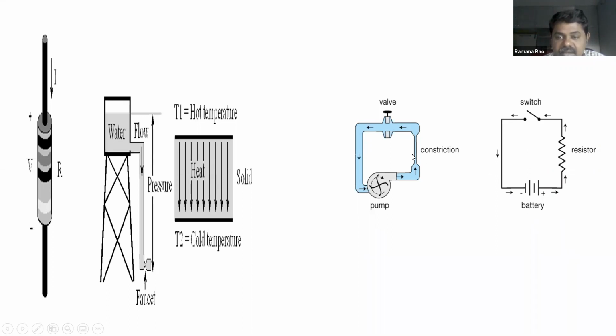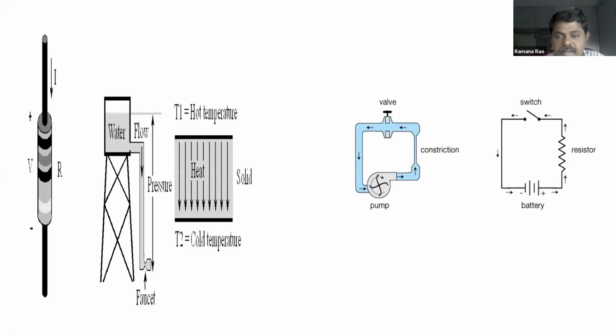Observe carefully. Here we have a pump, and in place of the pump we have a battery. Here water is going to circulate, and here current is going to circulate whenever we switch it on. Now the switch is off, it is open. If you switch on the circuit, then what happens? The electric current is going to flow. Just as if you open the valve, water is going to flow.